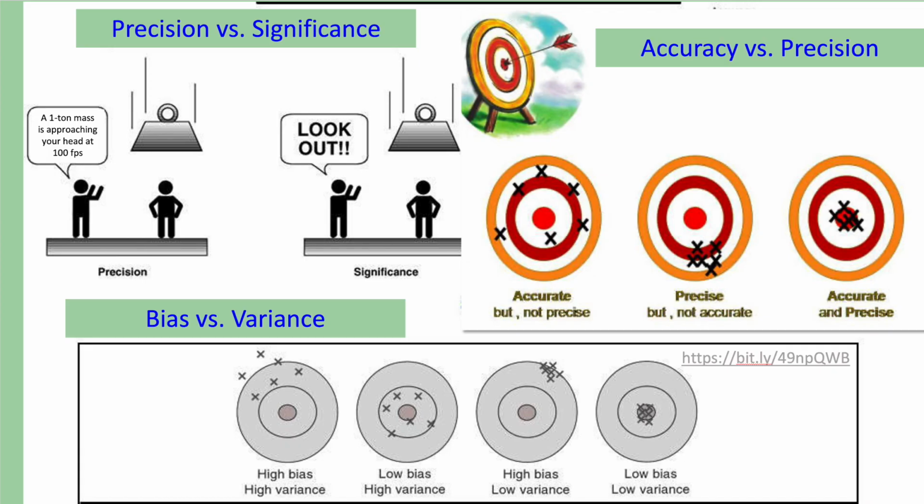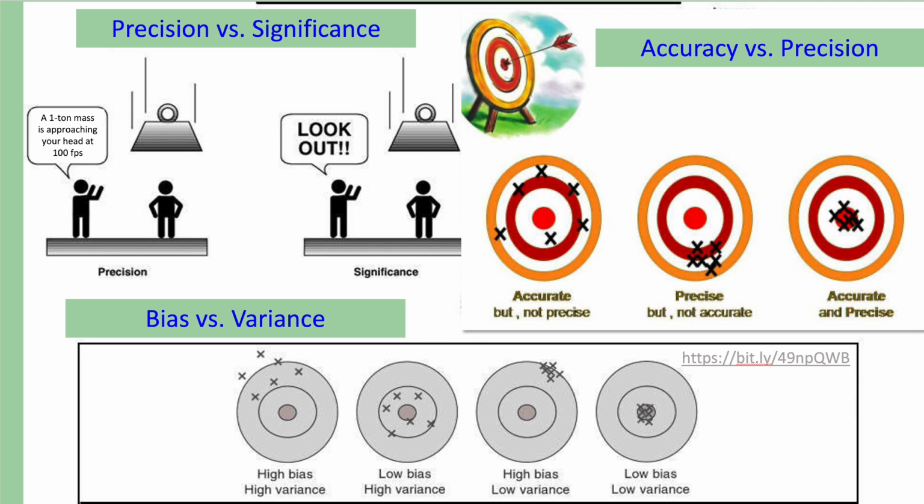So here we have the old friends of precision versus significance, accuracy versus precision, and bias versus variance. Accuracy measures how often the model is correct in both positive and negative predictions. Precision measures how often the model predictions are correct.